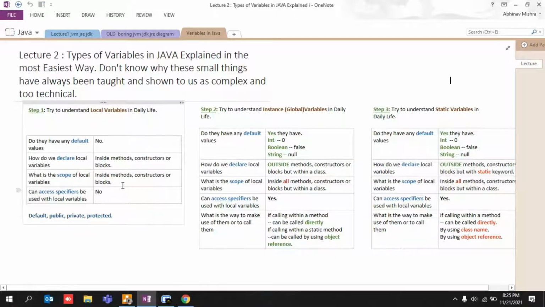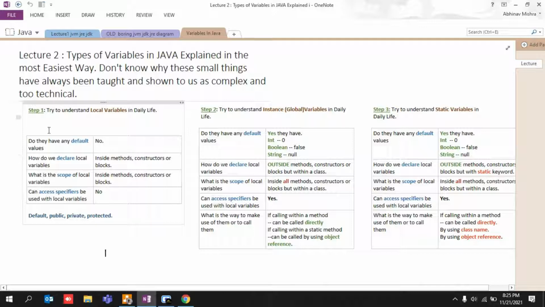Even at the start of my career, when I was learning all these things, every second or fourth day I was getting confused. I was sometimes calling a local variable a static variable, and sometimes calling static variables local or global variables. It was totally a mess for me initially, right? But I do not want this to happen with anyone else. I know a lot of things are mentioned on the internet, but I'll help you understand in the most simple and easy manner, right?